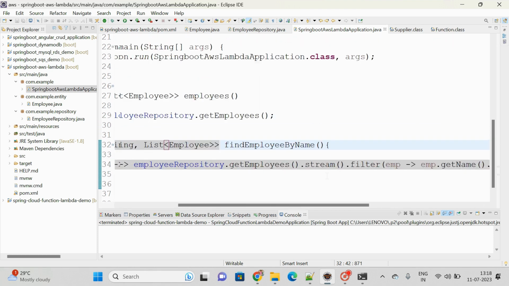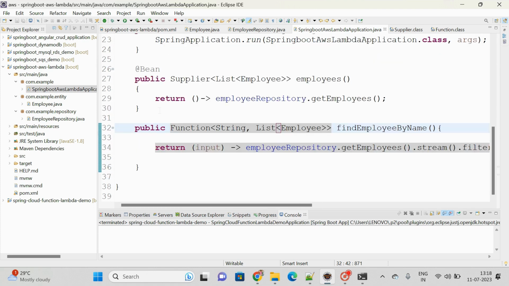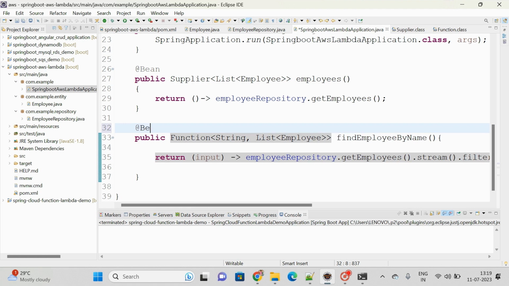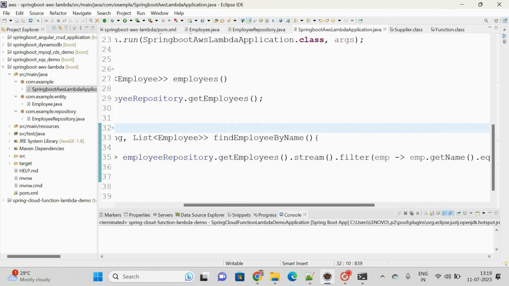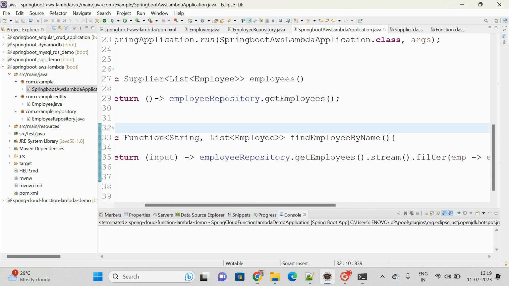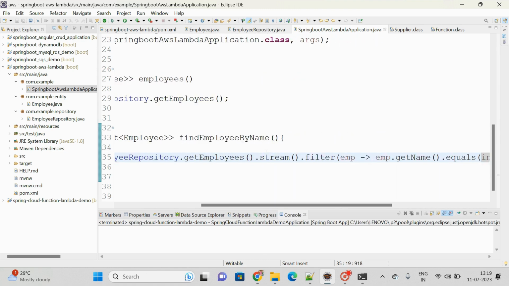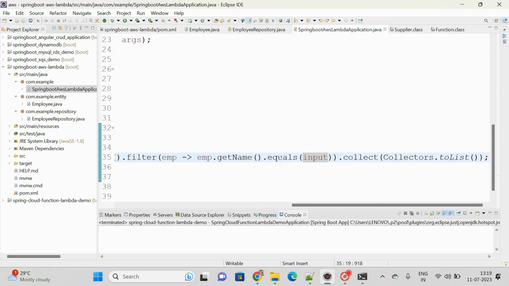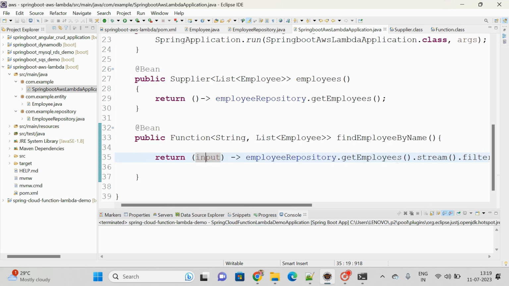So see here, this method also must be annotated with @Bean itself. So that means we are retrieving the list of employees, and on top of that we are calling the stream, so that it will give you the stream object, and you are passing the employee name. If that employee name is matched in the database, whatever the employee name you are passing, those employees list only we are getting. That is the meaning of this particular method itself.